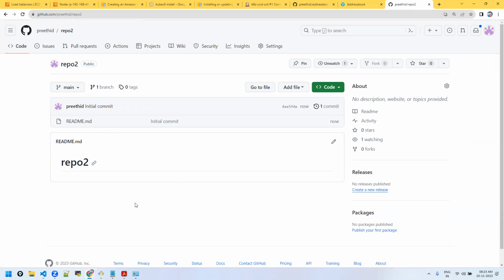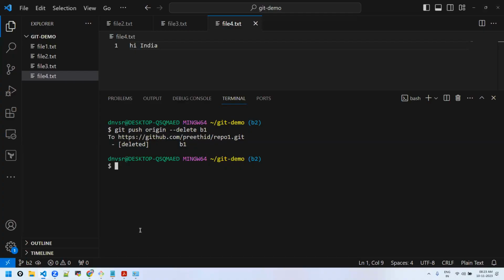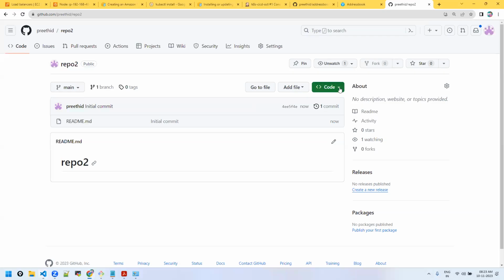Now I want to copy from here and create a local one. This git demo is already a local repository, right? You can't create one inside the same local. So just come out of it. Here I'll copy the remote repository. How do you copy? git clone this URL.